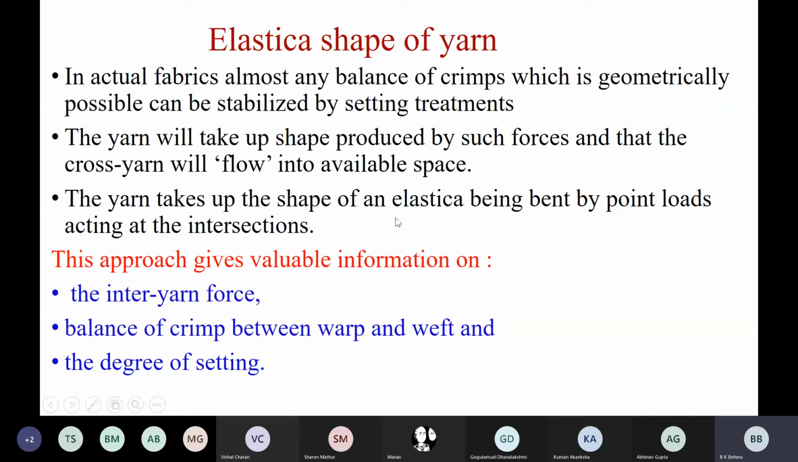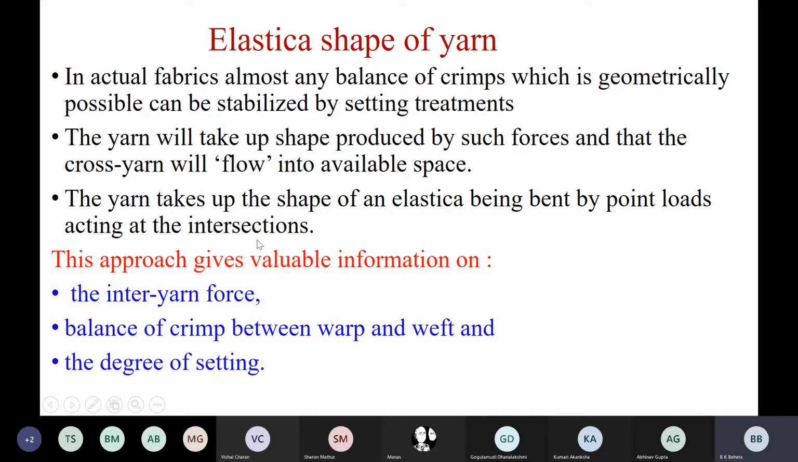The yarn takes up the shape of an elastica being bent by point loads acting at the intersection. This point also I explained to you yesterday, point load and distributed load. It depends on the cross-sectional shape of the yarn. Recall last class, I gave you that diagram also. If the cross-section of the yarn is completely circular, then one yarn touches the other yarn in the fabric only at one point, because one circle can touch another circle only at one point.